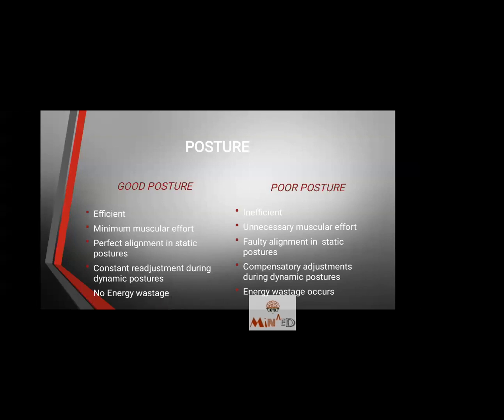Second, minimum muscular effort. On the poor posture side, unnecessary muscular effort, because in good posture it is already in alignment, so minimum effort; not in alignment, so very unnecessary muscular effort.